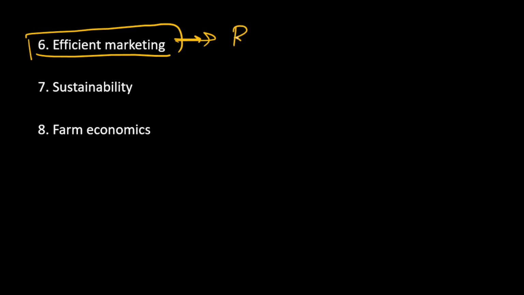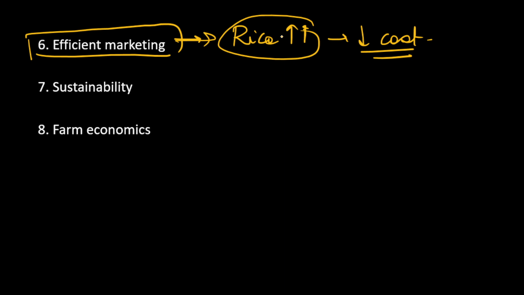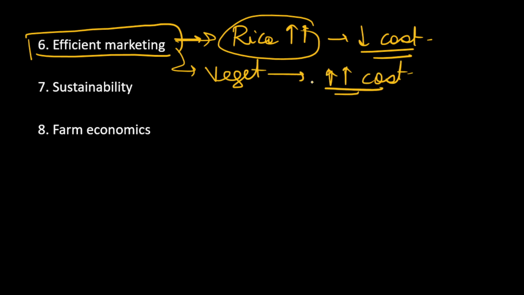Suppose you are producing a high amount of rice and it is fetching a very low price, so why should we grow crops like this in high amounts which do not have that much marketing value? Suppose the market price of vegetables is rising, so we should include vegetables in our farm planning so that we can grow vegetables and earn more. So efficient market knowledge should be there.